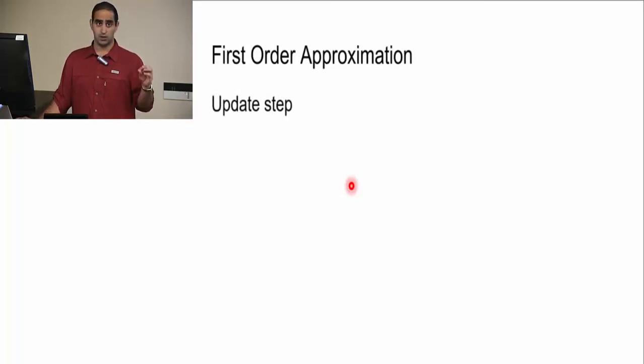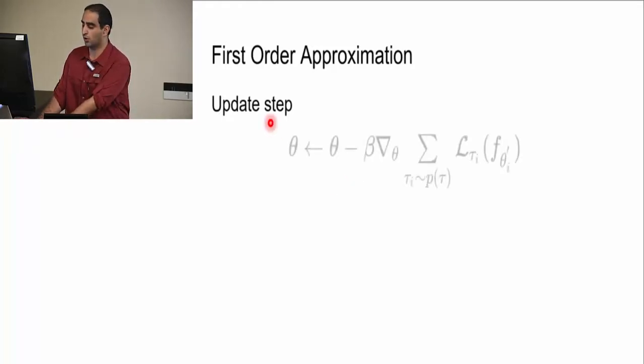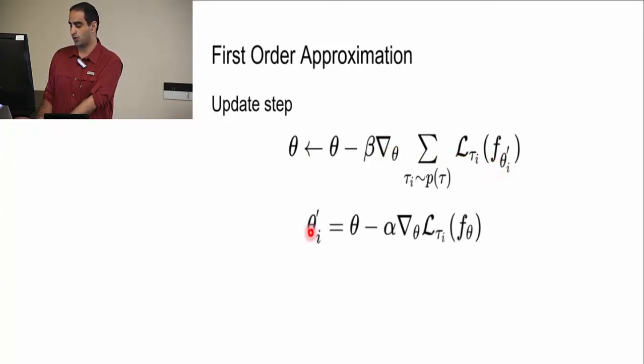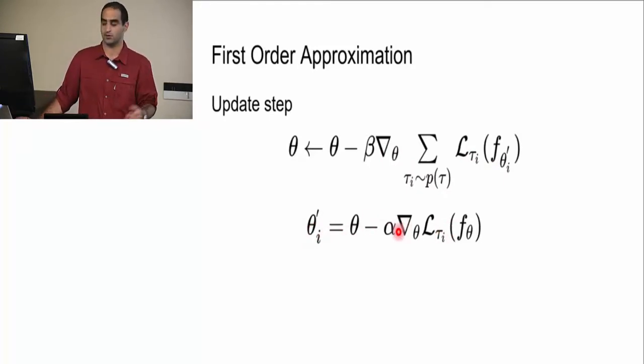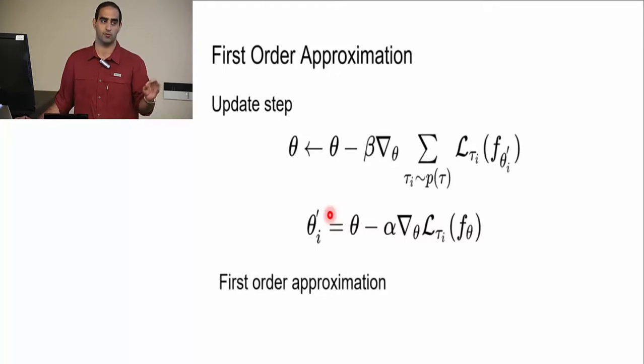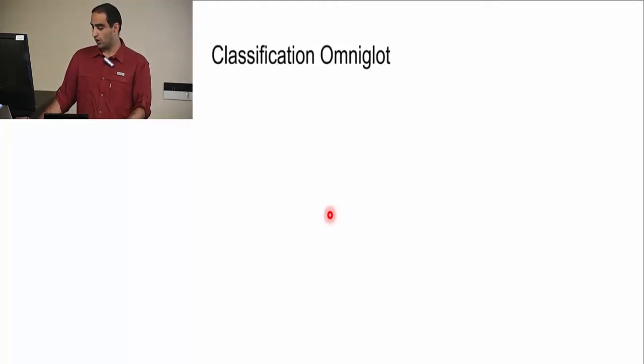In the results, they show the results for first order approximation. So what's that? In our update step, we just update theta based on this rule. So here we have to take the derivative of this term, and this term has theta prime i in it, which we also have to take the derivative of. So we have to take the second derivative with respect to our parameters. Instead of doing that, they just use a first order approximation of that second order derivative.